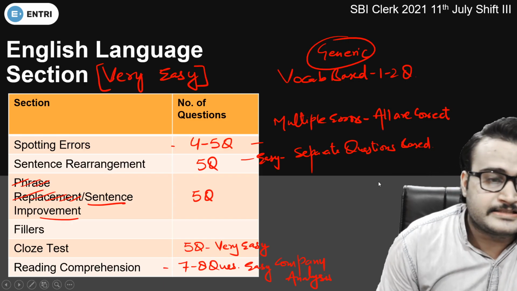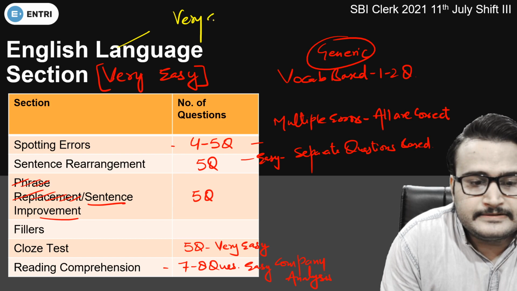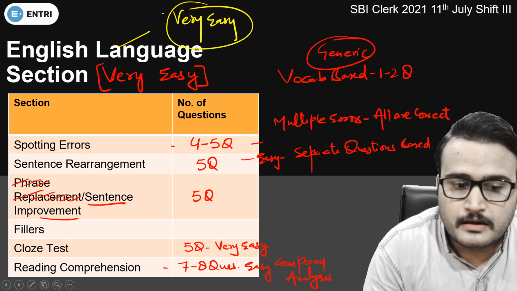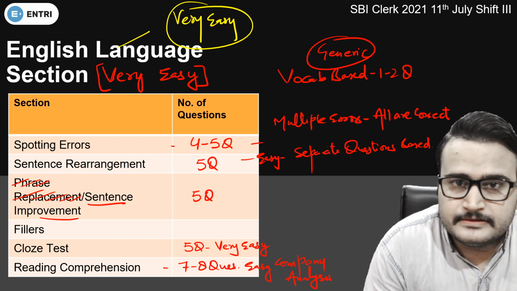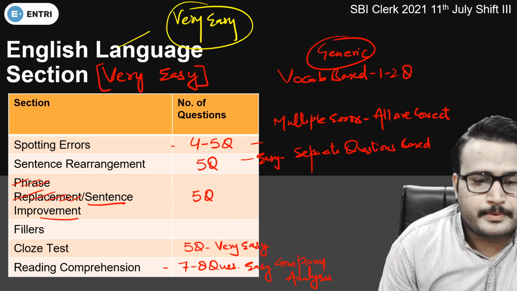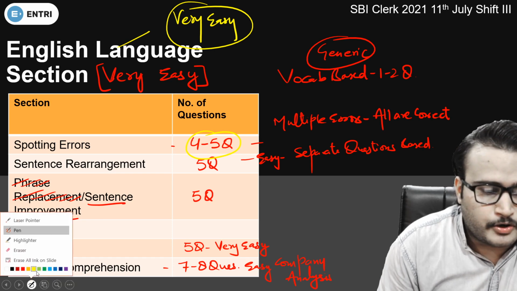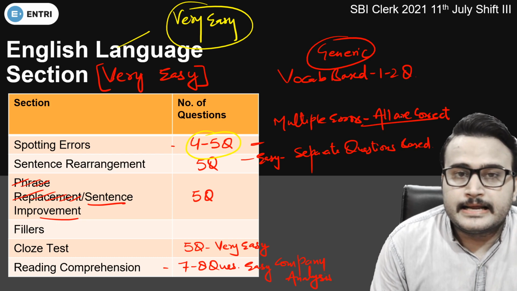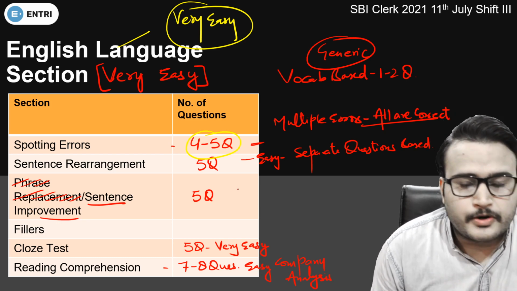Let's see the English language section. Students are saying that the English language section was very easy in nature. Obviously if one section was difficult according to the students, another must be very easy to maintain the level of difficulty of the overall question paper. So spotting error, 4 to 5 questions were there guys. And multiple errors we need to find. We need to find whether all are correct, this one is correct or this one is correct. So this is how the spotting error questions were formed.